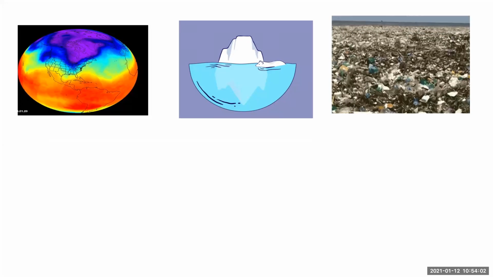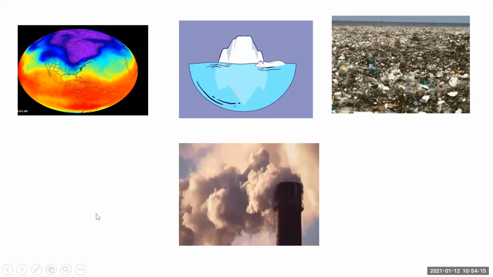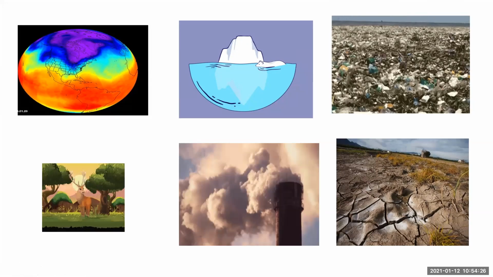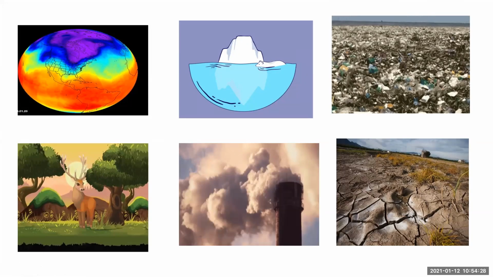Then there is waste accumulation. We are throwing our waste in running water, in a sea, in a river, in any small pond. That waste is getting accumulated, and that results in pollution. Then smoke from industries eliminates harmful gases into the environment. We are losing fertile land. Then we are losing animals, flora and fauna. These are the effects of pollution.